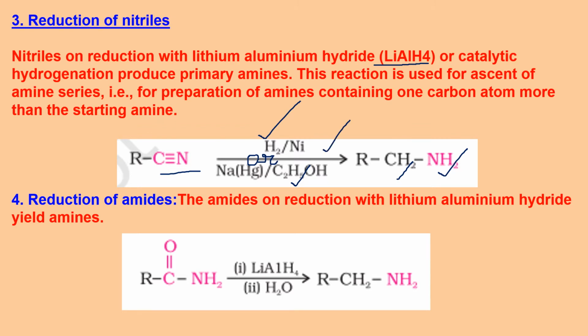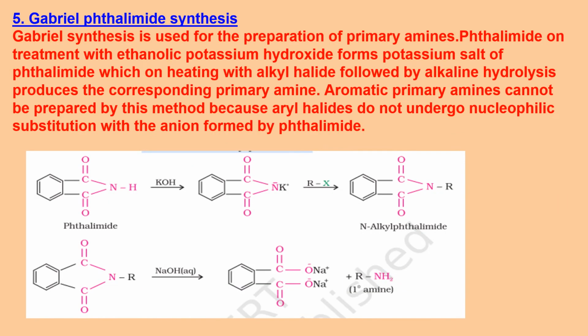The fourth method is reduction of amides. Amides on reduction with lithium aluminium hydride produce amine straight away. This C double bond O group, the carbonyl group, changes to a CH2 group. So RCONH2 changes to RCH2NH2. This is another method of producing amines.